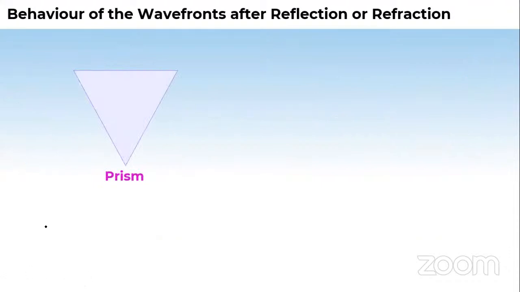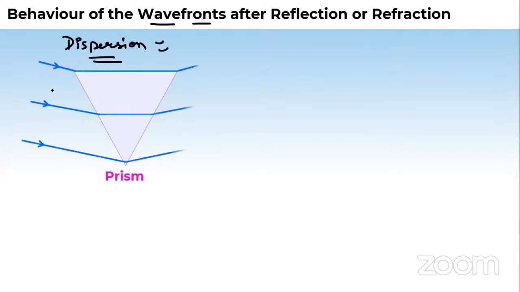Okay, now let us see what the wavefront picture is when the ray passes through the prism. We know that when white light passes through the prism, it gets divided into seven colors, VIBGYOR. We say it is dispersion of light. The prism shows dispersion.